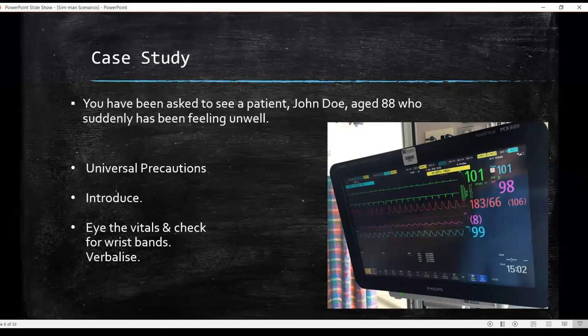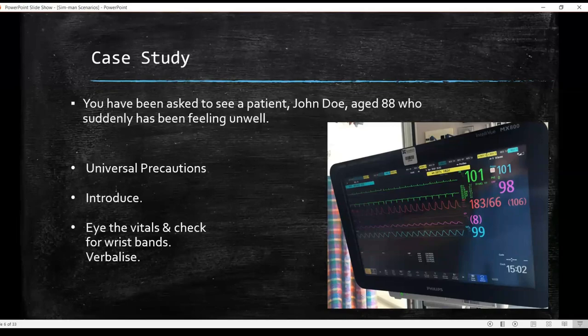And verbalize. Again, verbalize the vitals that you see on the screen. Now here, if you can see, the heart rate is 101. It's slightly above the normal baseline, but you can say, I can see that my patient is tachycardic, and I can see he's maintaining his saturations with saturations being 99. So just verbalize, of course, for your examiner's benefit, but also for your benefit.